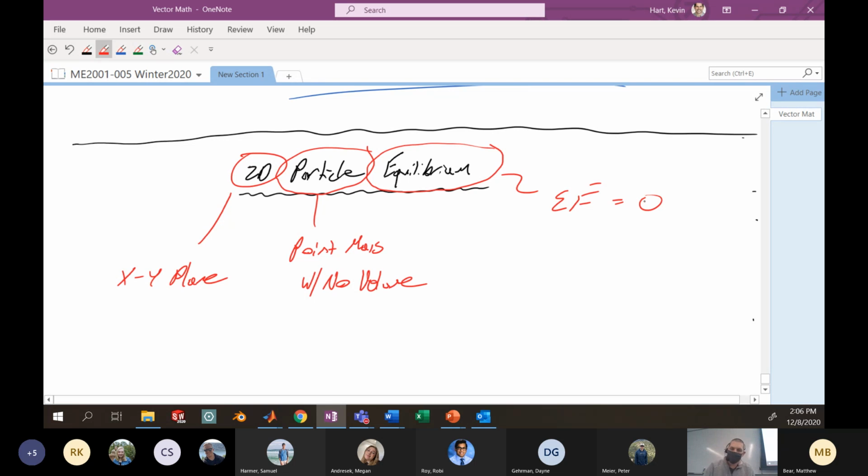So vocabulary is important. If I write on an exam something like the particle is in equilibrium and you don't know what that means, you're going to be in trouble. That's what I'm talking about: if you're trying to analyze a problem, you have to know all the vocabulary. What is equilibrium? What is a particle? What is two-dimensional space? If you don't know what those things are, you're going to have problems.